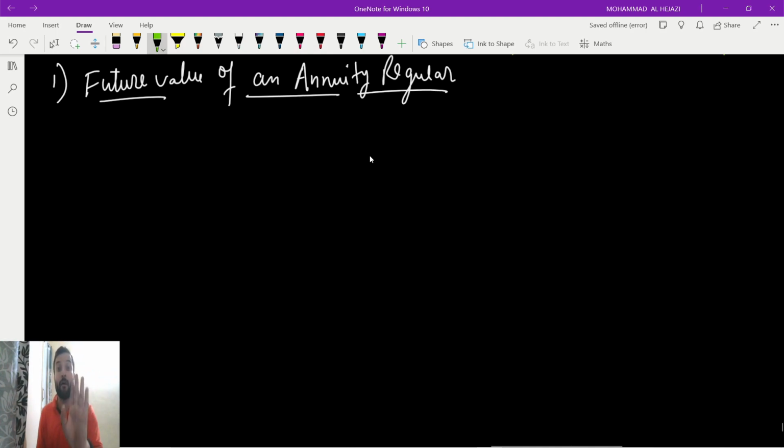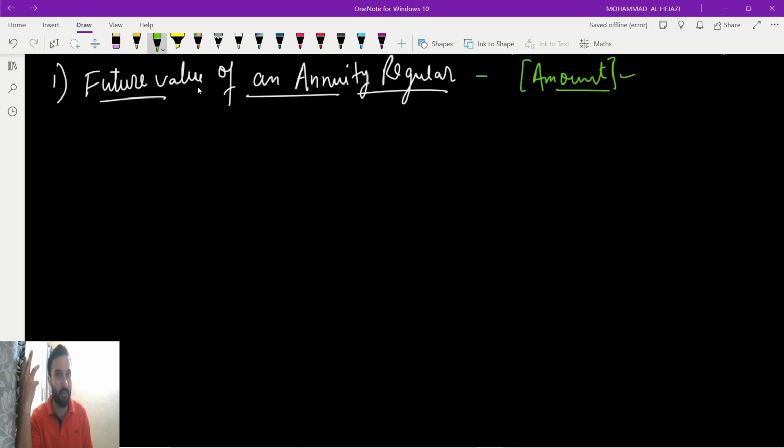Very important: if in the question they say find the amount, amount means future value. Then we have to check whether it is the end of the time period or the starting of the time period, then annuity regular or due. If they say to find the amount, directly, amount means future value.